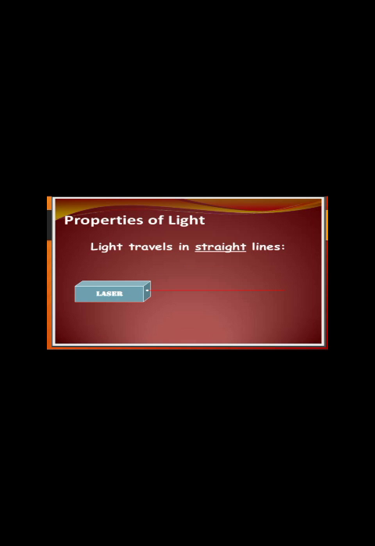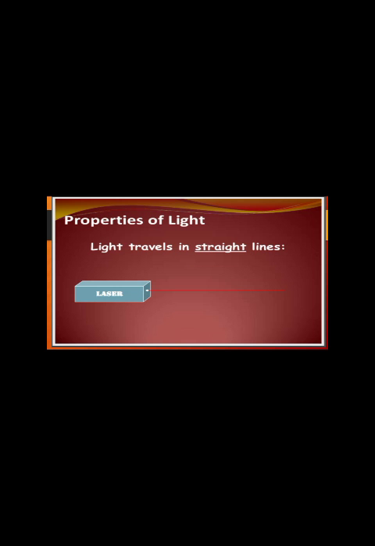So when we start talking about the properties of light, the first property is how light travels. We should all know that light always travels in a straight line. This is a common property which we can observe in our daily life. Whenever we shine a spotlight on any object, we always see that light travels in a straight line.